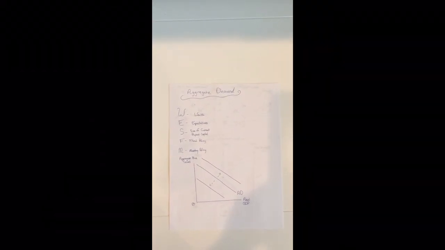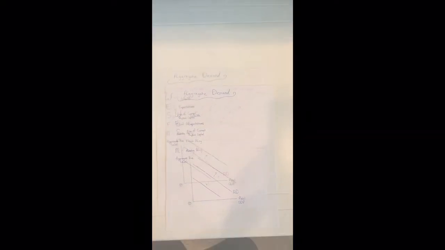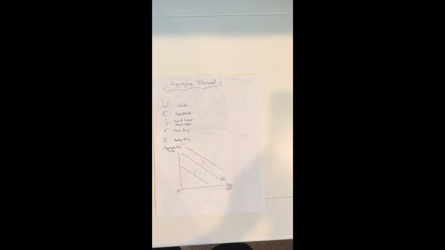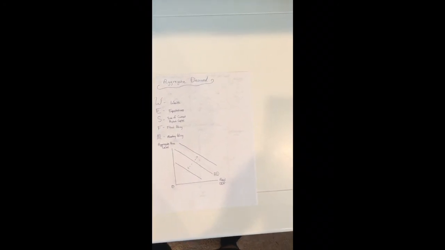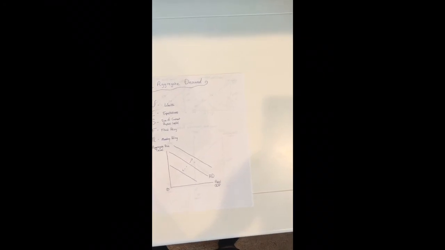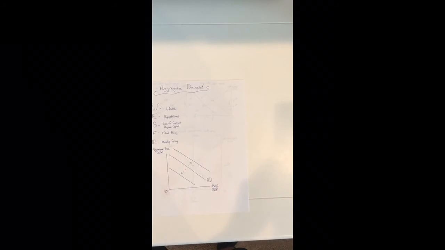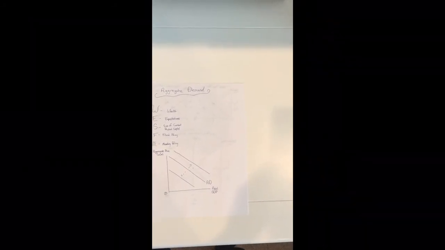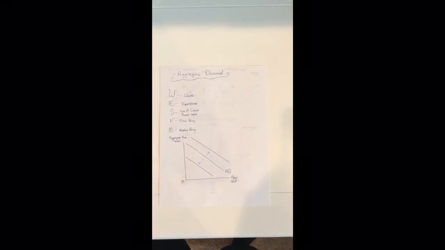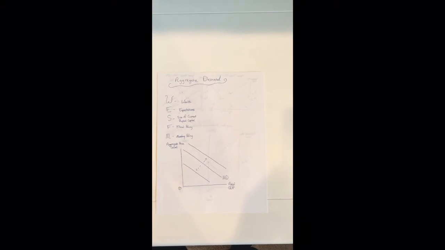Monetary policy is conducted by the Federal Reserve, and they can do 3 things: change the reserve requirement, the percentage of reserves that banks cannot give out; the discount window rate, the interest rate of loans that the Federal Reserve can give out to other banks; and buying or selling of bonds or treasury bills. So lowering the reserve requirement, lowering the discount window rate, and buying treasury bills will all shift the aggregate demand to the right, while doing the opposite will shift the curve to the left. Okay, so WES FM, sweet.